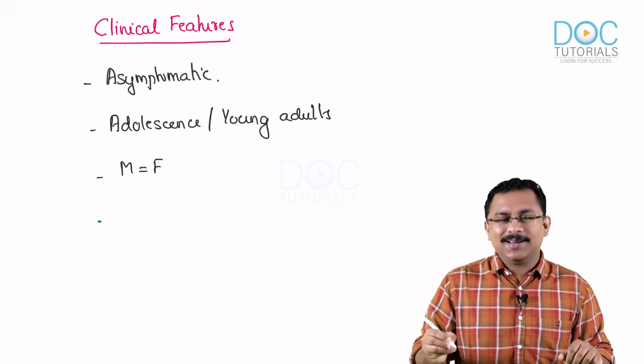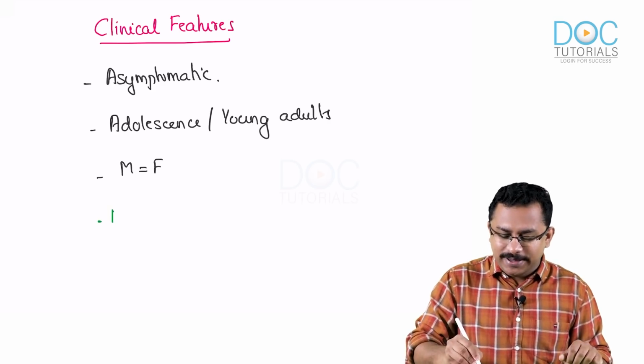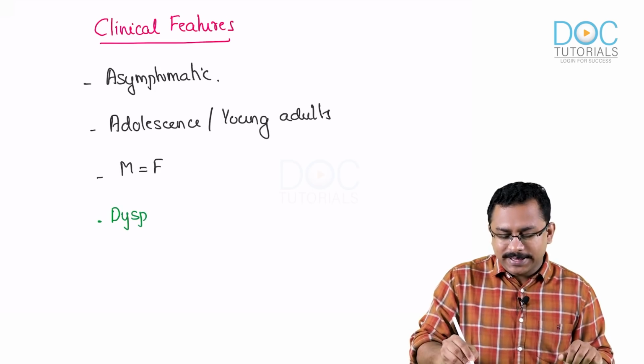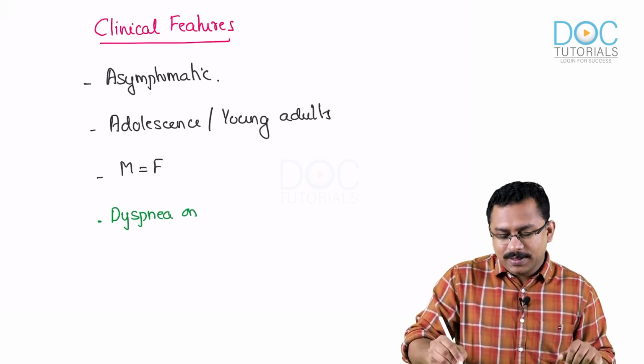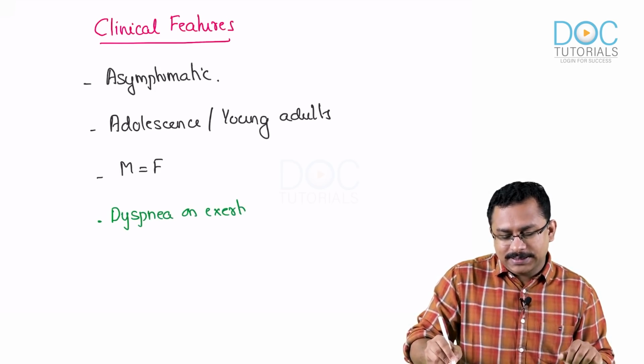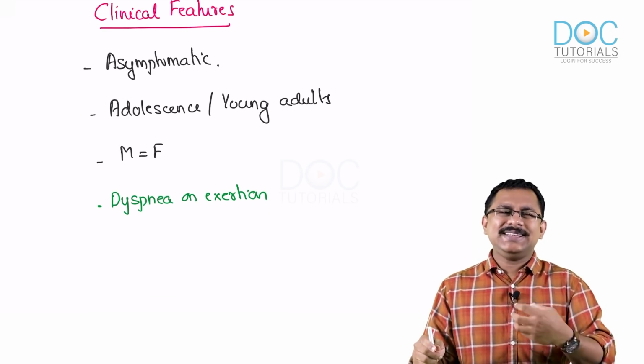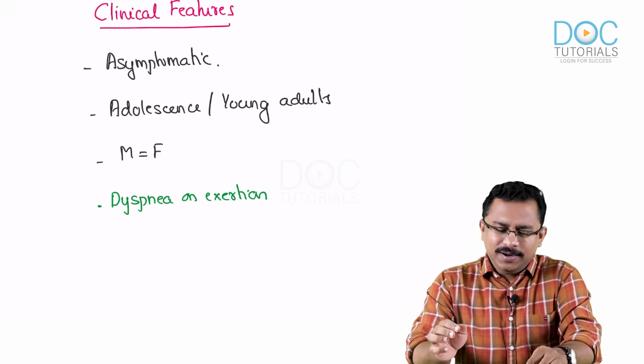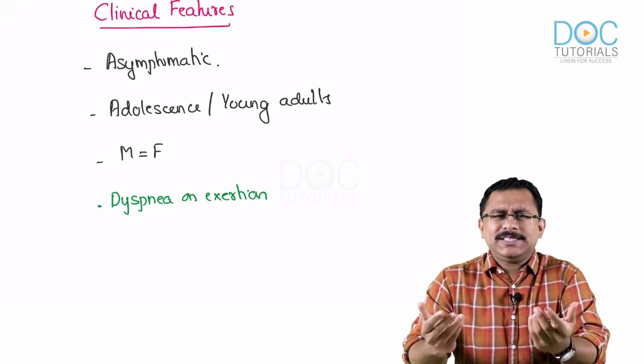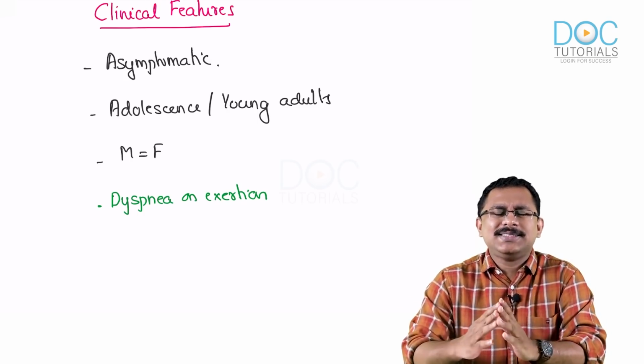One is that the patient can have dyspnea on exertion. So the patient would have exercise intolerance. Often, as I told you, it can be seen in adolescents and young adults.